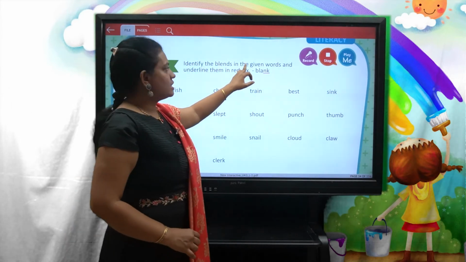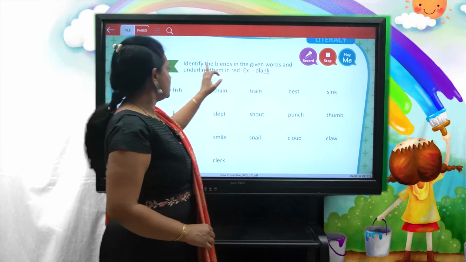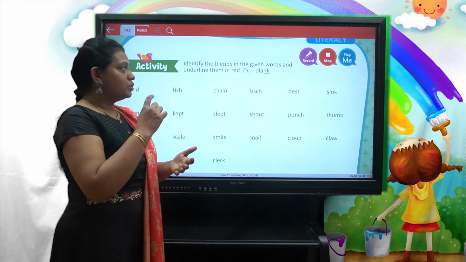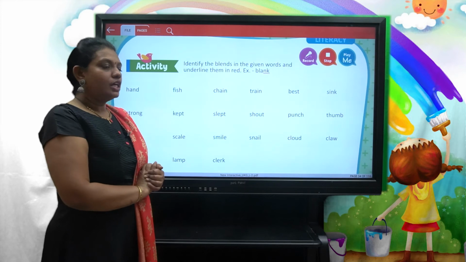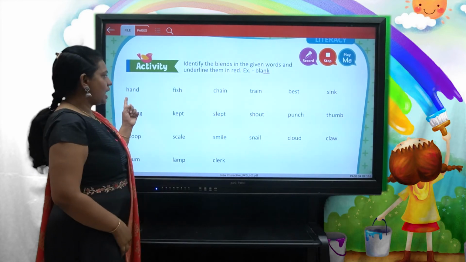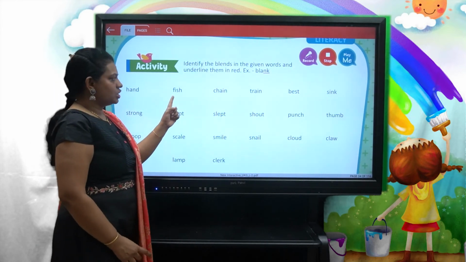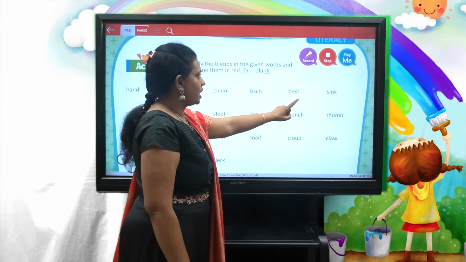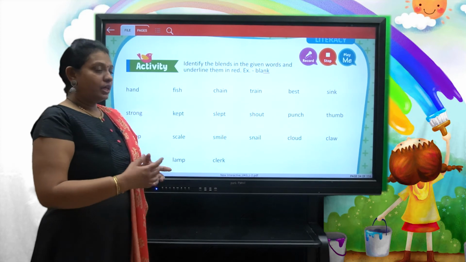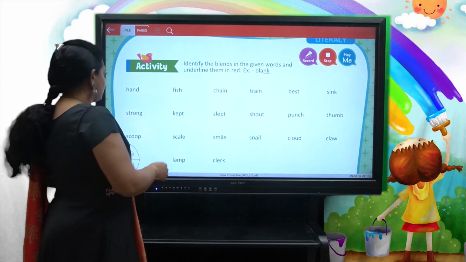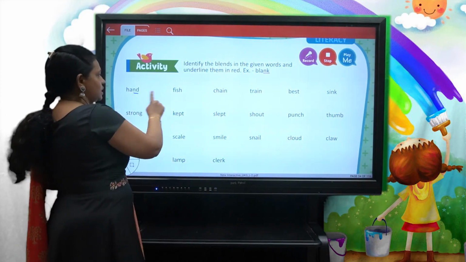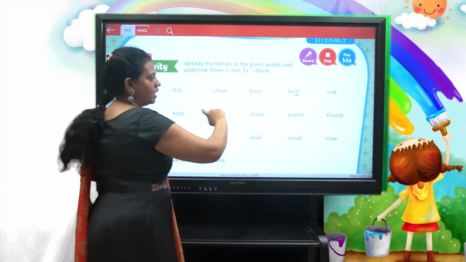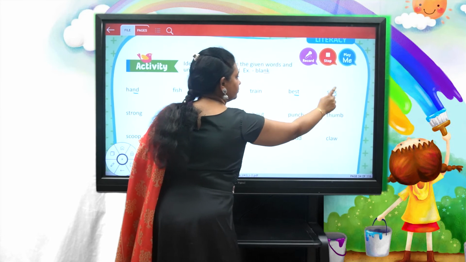Identify the blends in the given words and underline them in red color. So here I am using the blue color, children. So let us see. Hand, fish, chain, train, best and sink. So we can take nd and st and nk.